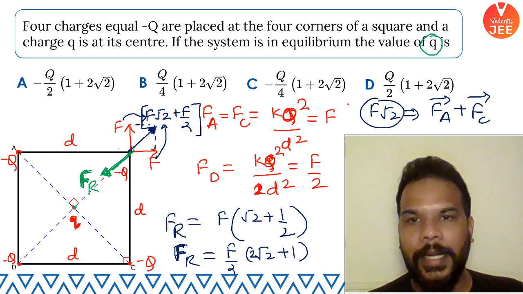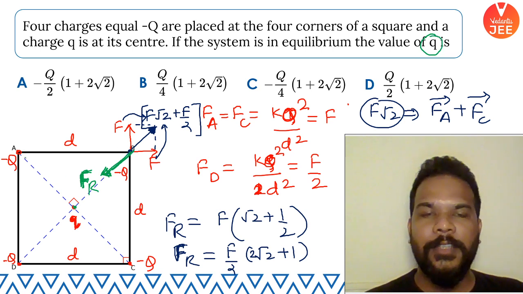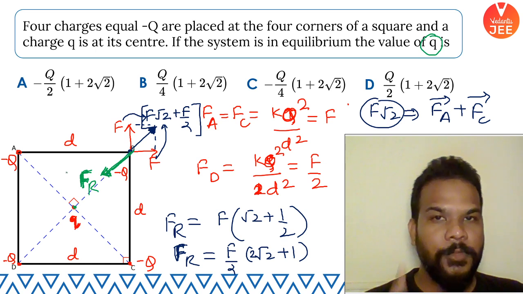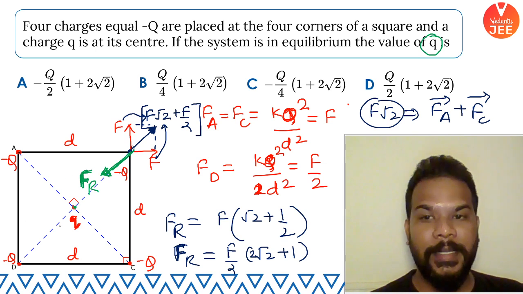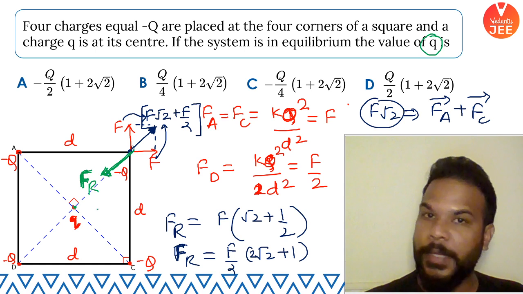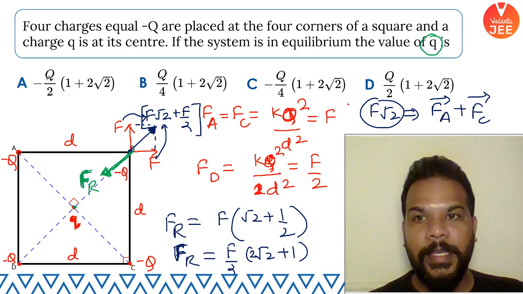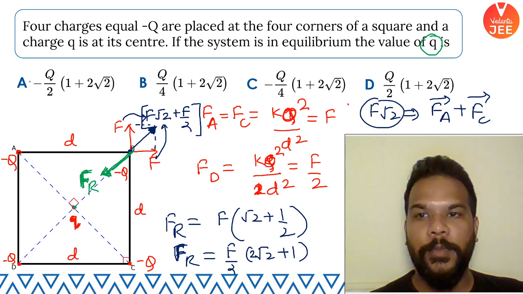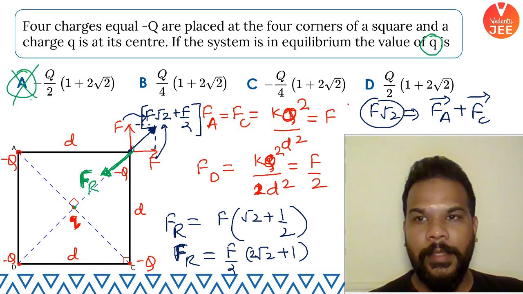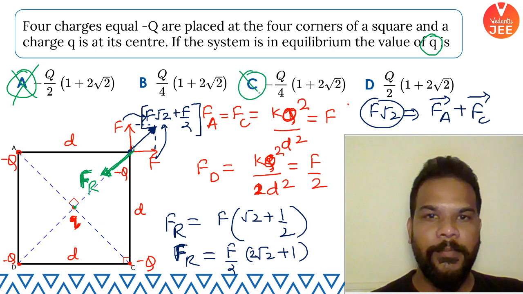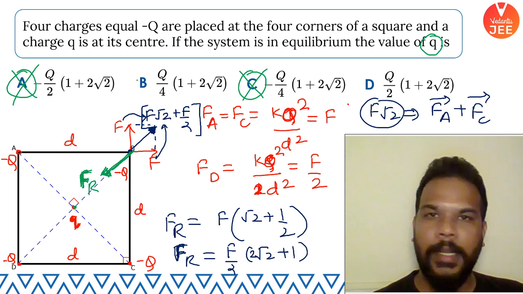We are sure that the charges placed on the corners are negative, so definitely the charge placed at the center has to be positive in order to keep the system in equilibrium. So suddenly that realization should be there that the answer is not going to be option A or option C. These two cannot be the answer because they tell us that the small q charge is negative. It's going to be positive because negative charges are already placed on the corners.